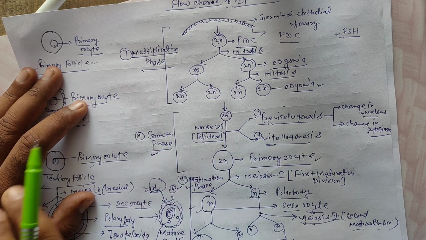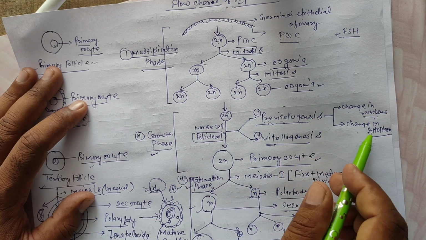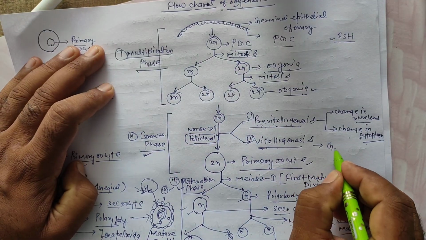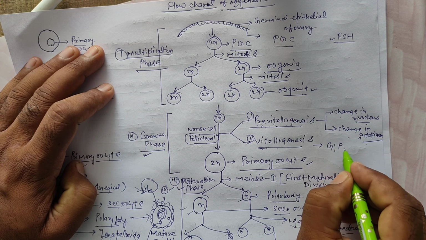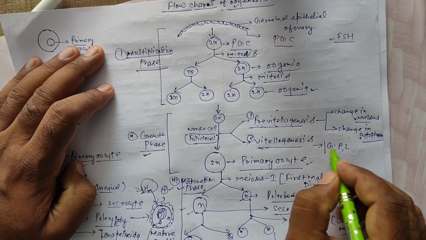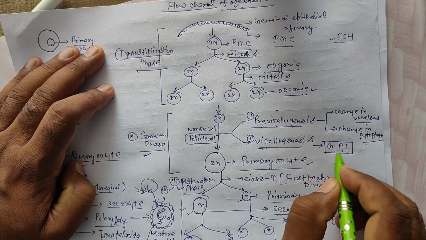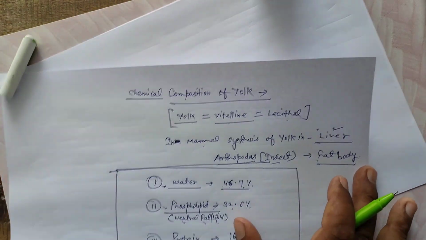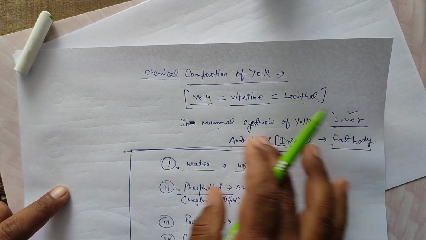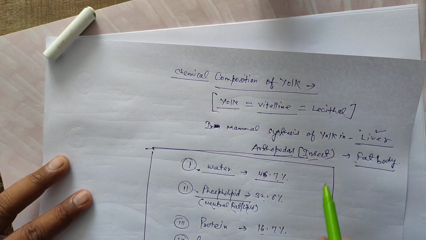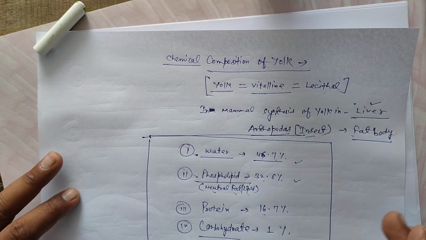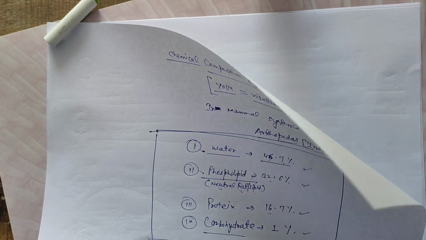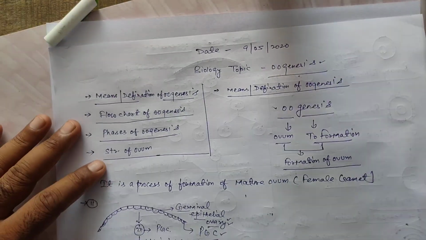In this subphase there is synthesis of yolk, change in nucleus, change in cytoplasm, synthesis of glycogen, protein and lipid, which are contents of yolk. Yolk means vitelline, lecithal. In the chemical composition, the maximum amount is water, second is phospholipid, third is protein, and approximately 1% is carbohydrates. So thanks, students.